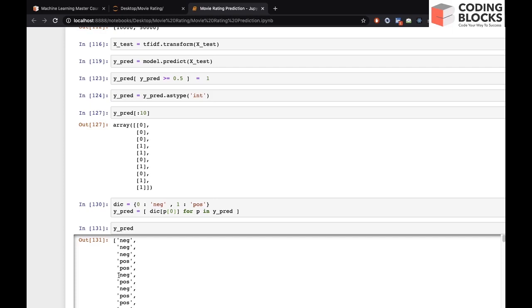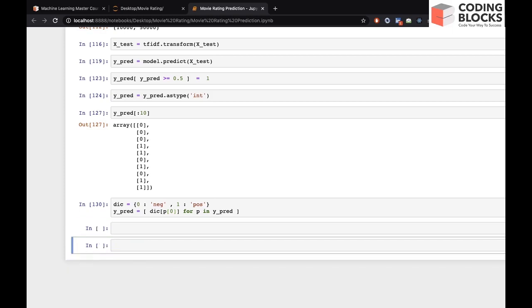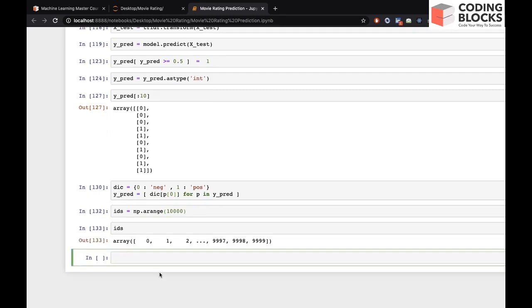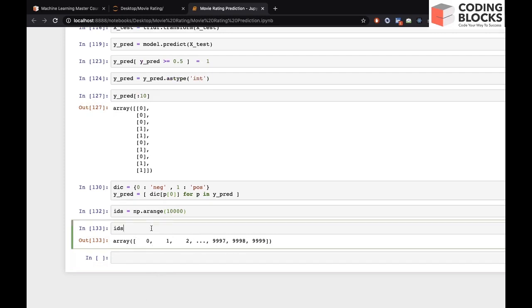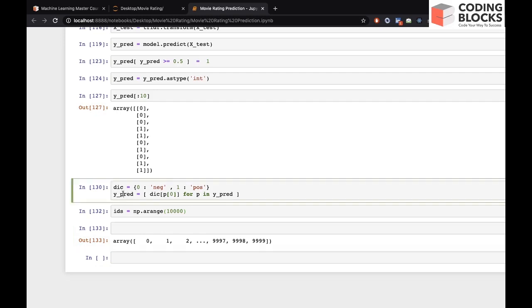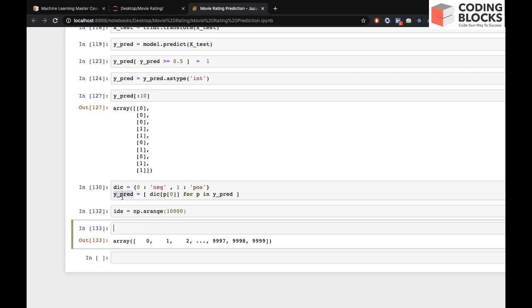So let's create that CSV file, and for that, since we have to create the CSV file where the first column is a number, we have to generate IDs. We can use the function range of 10,000, because if you check now, IDs is 0 1 2 3 4 till 9999, right? So this is our first column. Second column is bypred. We need to combine both of these columns into a matrix.